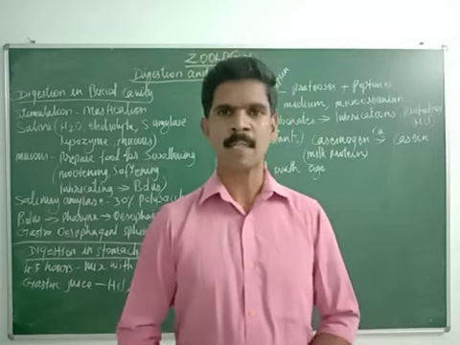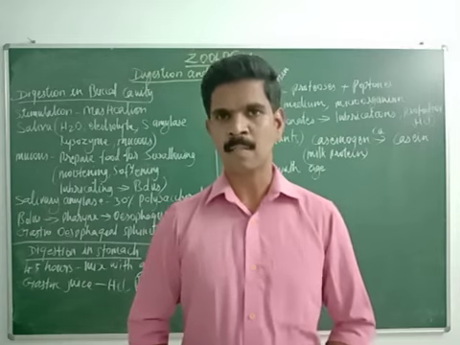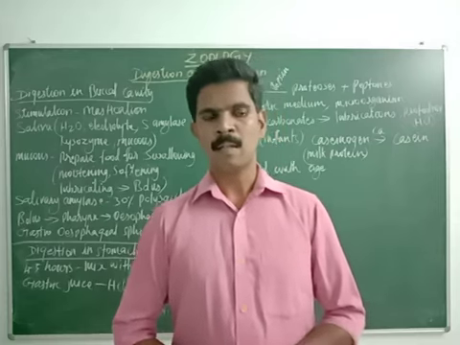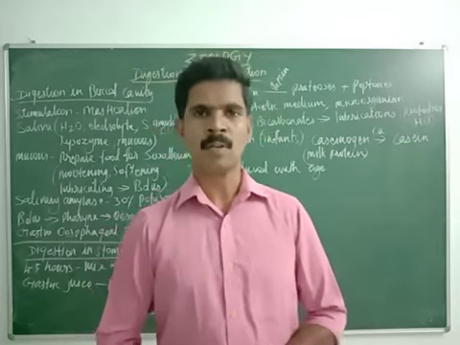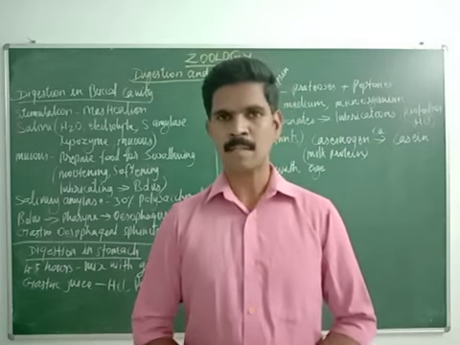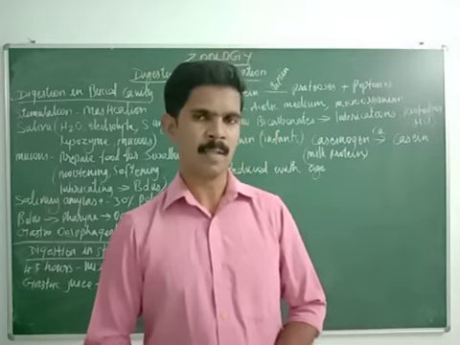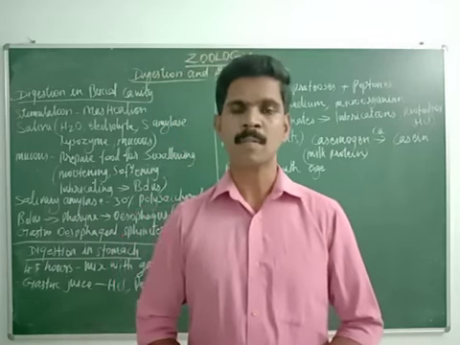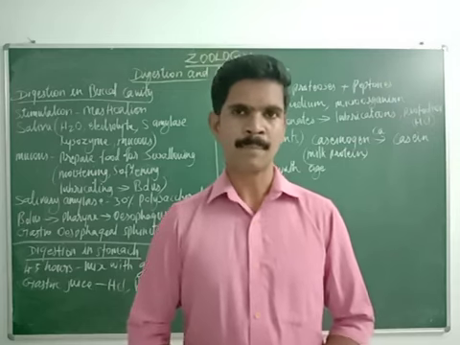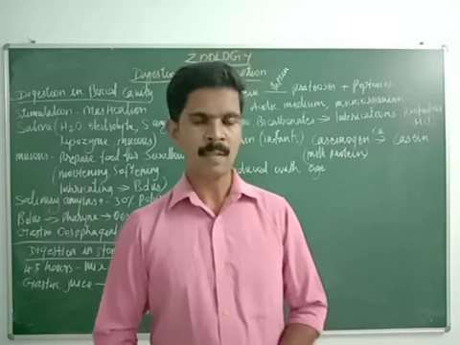Okay, in the last class we studied two important topics. The first topic is histology of gut and the second one is digestive glands. Histology of gut means the wall of the digestive system, or the wall of the alimentary canal, is made up of four important layers. So in the last class we studied what layers are present in the wall of the gut or alimentary canal. And then we studied some important digestive glands: salivary gland, gastric gland, liver, pancreas. Some glands we also completed in the last class.